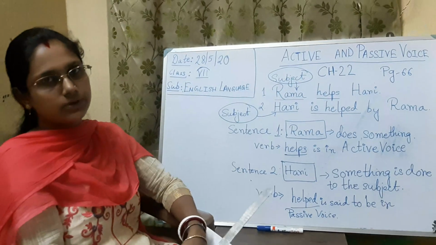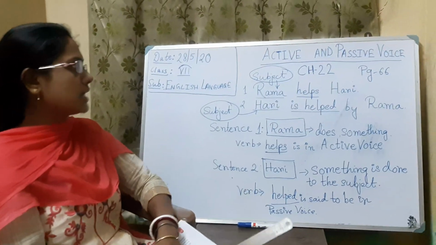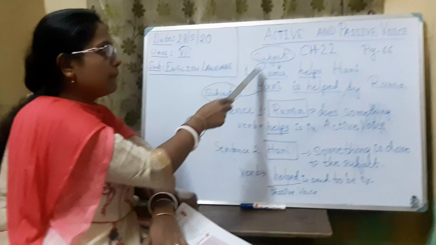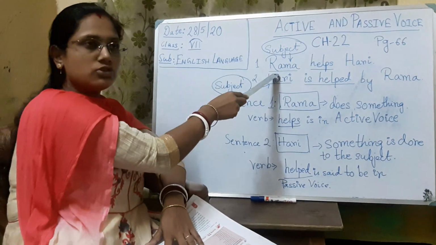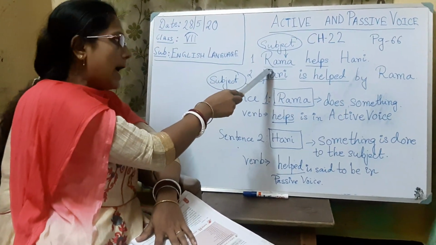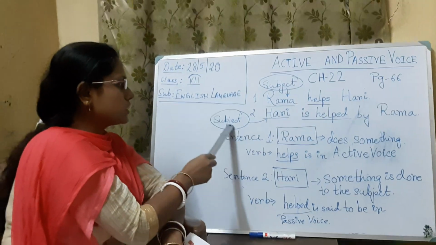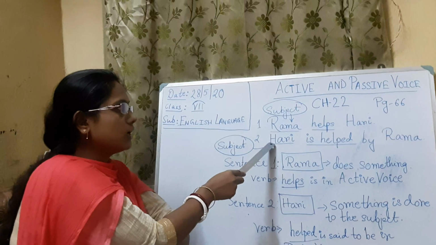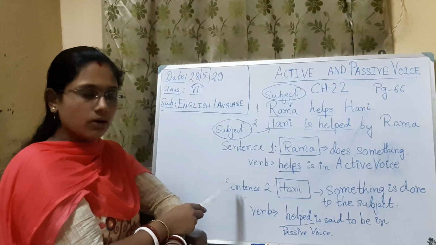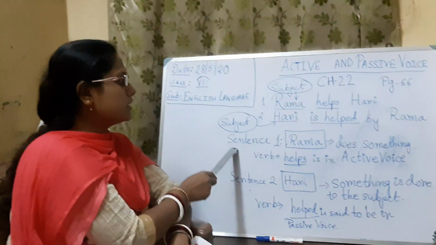But what is the difference? The difference is that in the first sentence, in the place of subject, we found Rama, and in sentence 2, in the place of subject, it is written Hari. Please look at the board.